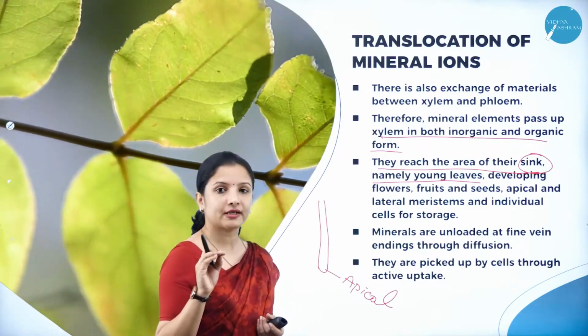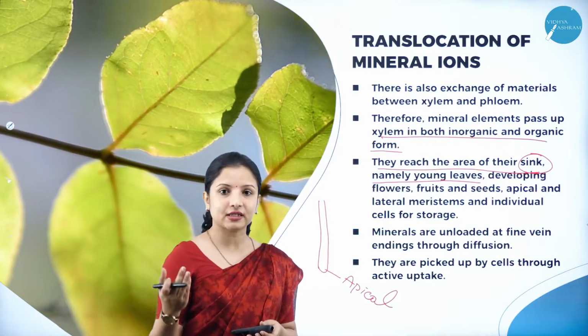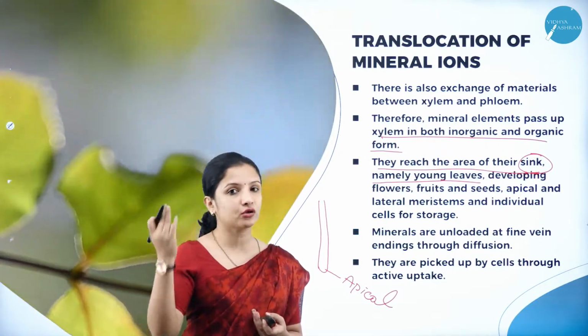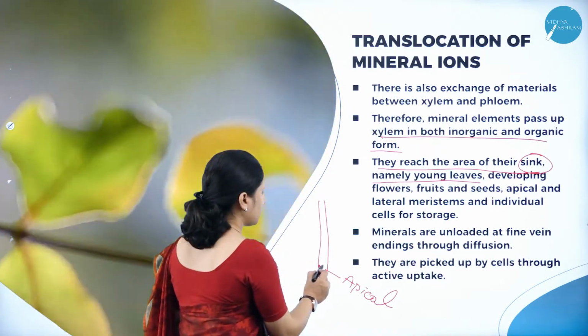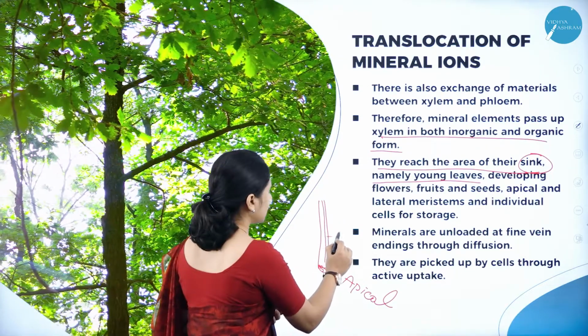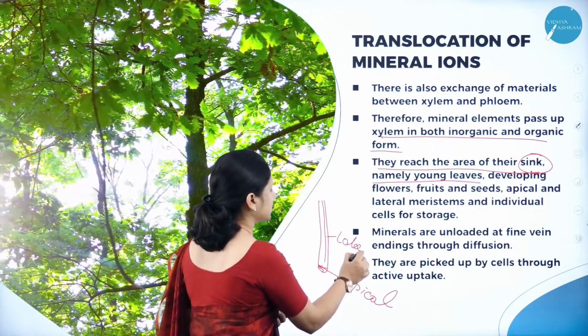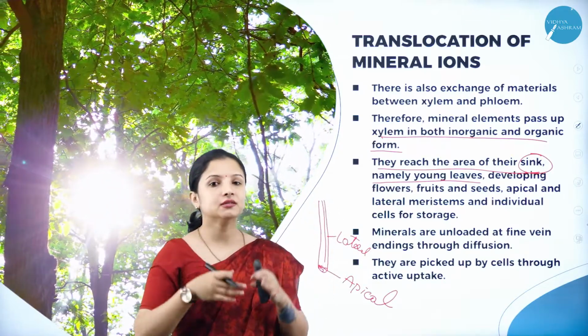So what are meristematic cells? They are the cells which are actively dividing. Because they are actively dividing, they are the ones that help in the growth of the plant. These apical meristems are present at the tip of the root, and they are also present at the side of the root, that is lateral meristem. Why are they present at the side? Because of the increase in size, right?